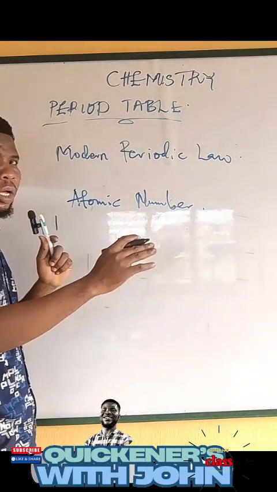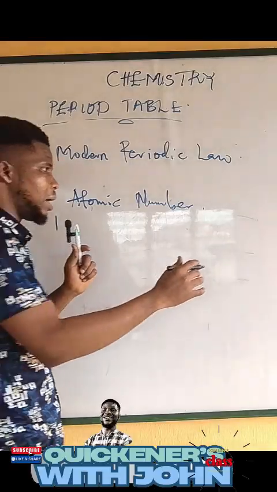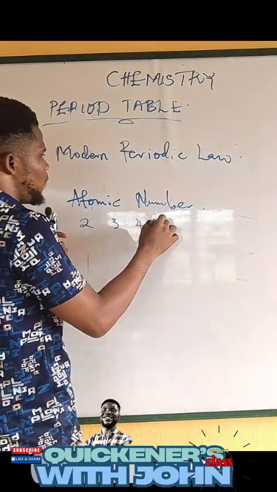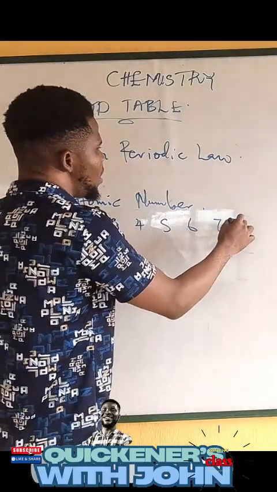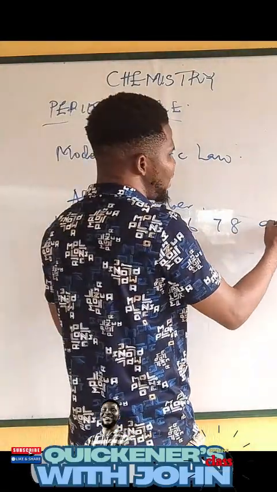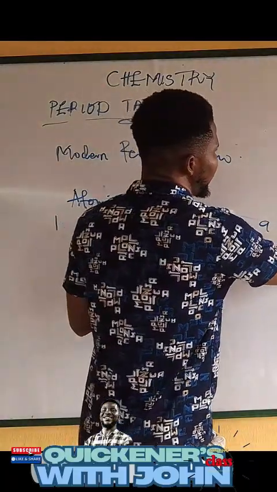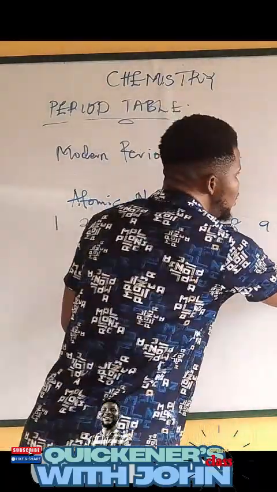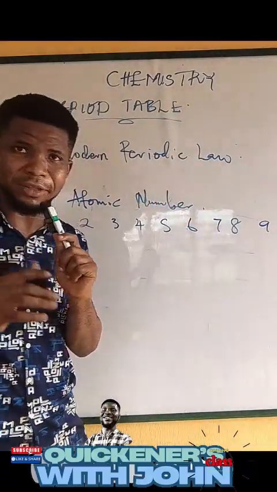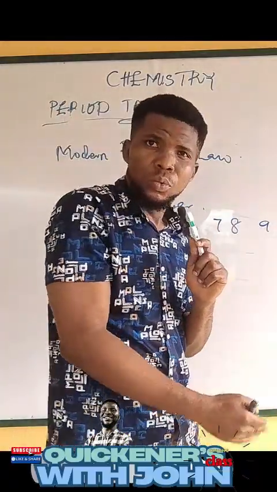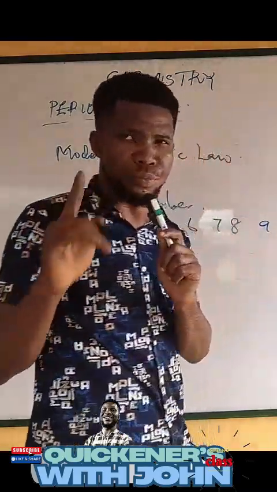So 18 columns, that is 18 groups, 1, 2, 3, up to the 18th. So there are 18 columns which signify different groups.